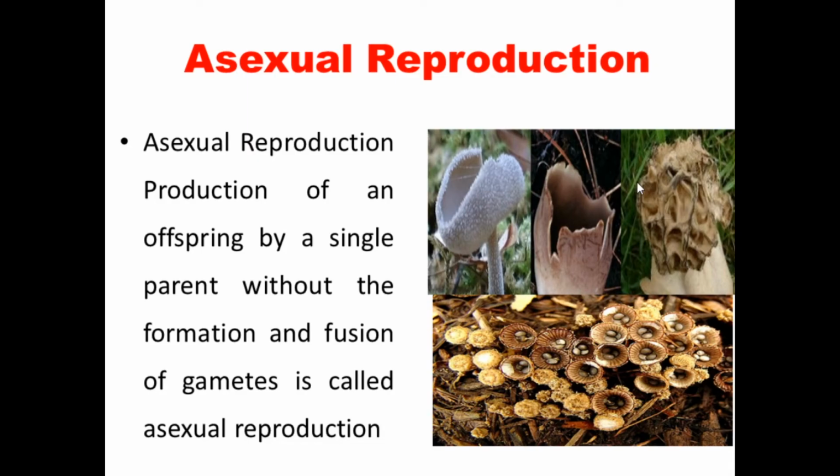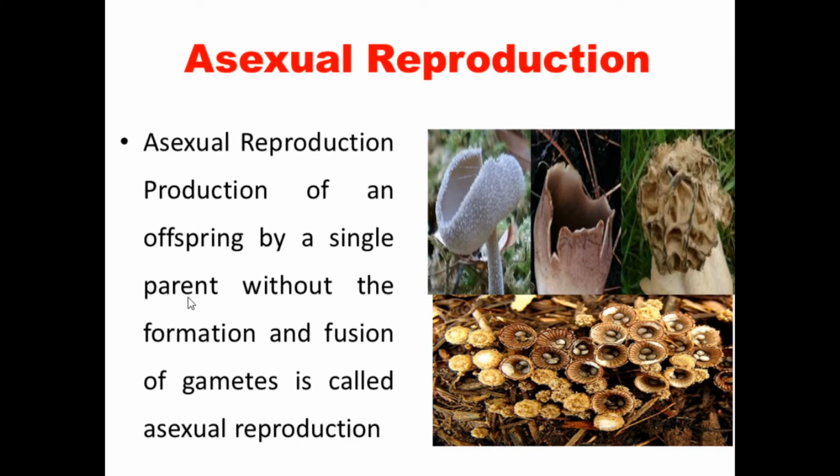Asexual reproduction is the production of offsprings by a single parent without the formation and fusion of gametes. Offsprings are nothing but the new or young ones.